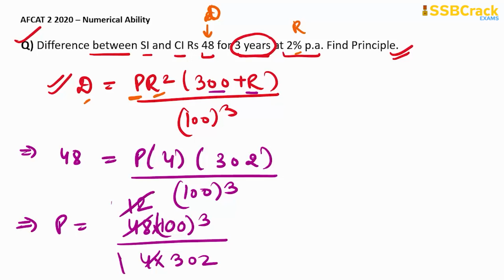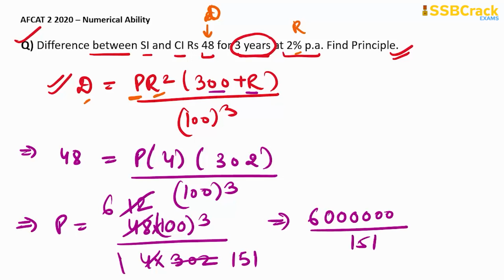So 2 6s are 12, and 2 1s are 2, 2 5s are 10, and 2 1s are 2. So we have got 6 million divided by 151. The approximate value for this question will be rupees 39735. You can solve this by yourself and check the answer. So this should be your final answer. You can see that by applying this formula directly, you can solve this question in very little time. Otherwise, it could have taken a lot of time.